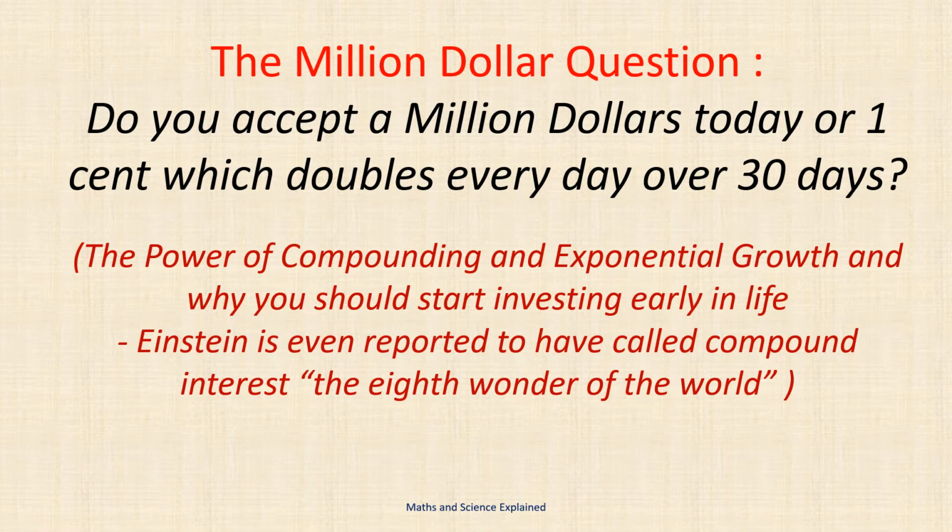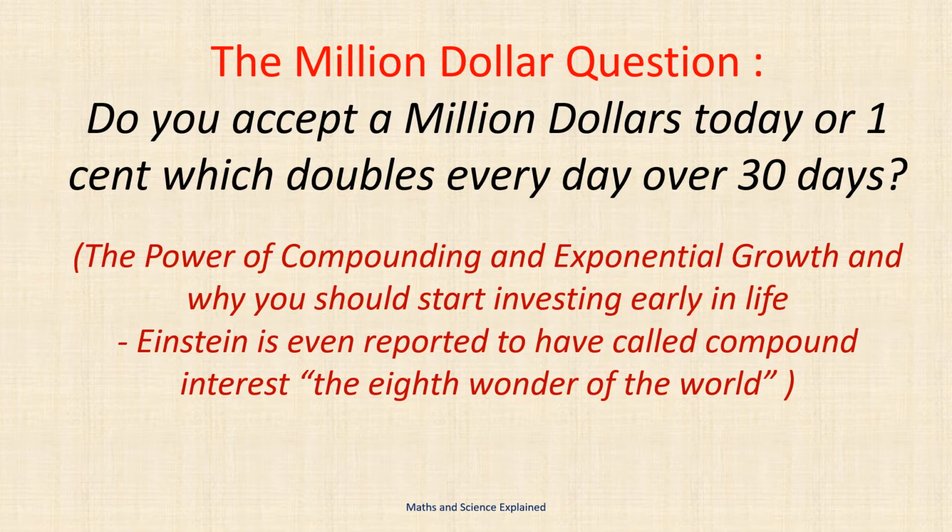Here we have an often quoted question to illustrate compound growth. I call it the $1 million question and ask whether you would accept $1 million today or wait 30 days and allow 1 cent to double every day over 30 days. What would you choose? After we have looked at the solution, I will illustrate the wisdom of investing as early in life as possible so that exponential growth through compounding has time to earn for you. Even Albert Einstein reportedly called compounding the 8th wonder of the world.